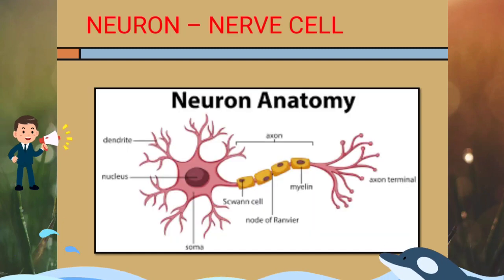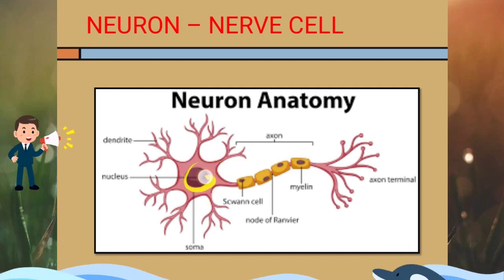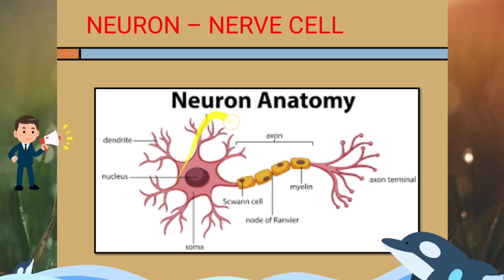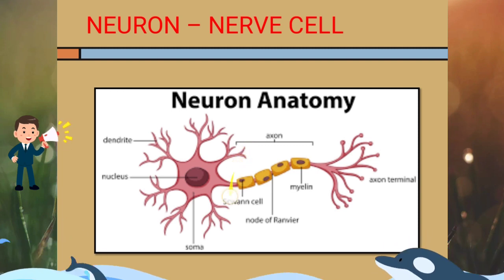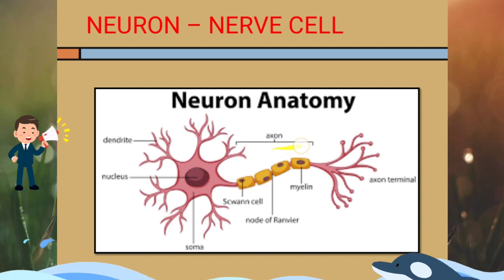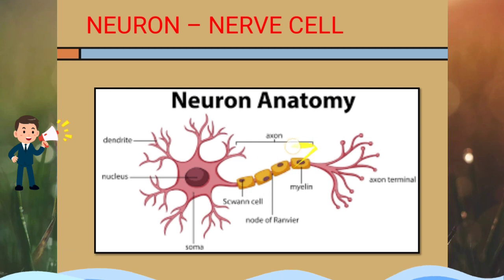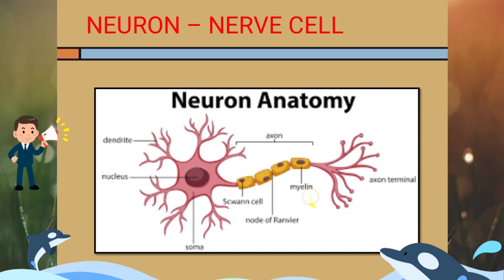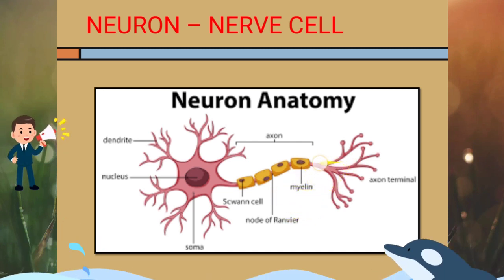Now let us see the diagram. So you can see the cytone here, with central nucleus and cytoplasm. From the cytone you can see lots of branches arising. These branches are known as the dendrites, and one branch is a little bit cylindrical and longer, that is the axon. Sometimes the axon is covered with a sheath known as myelin sheath, and on top of the myelin sheath some cells are present known as Schwann cells. In between the Schwann cells there are some gaps. Those gaps are known as nodes of Ranvier.